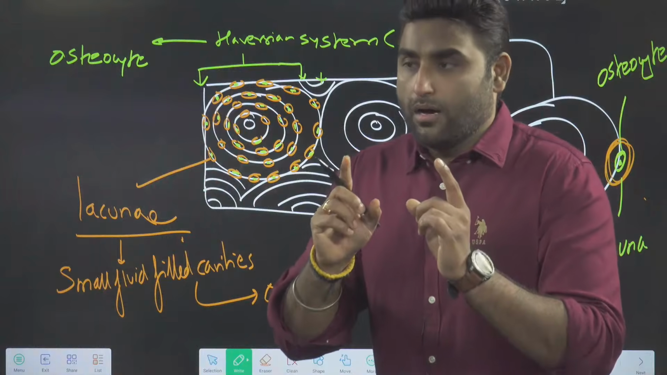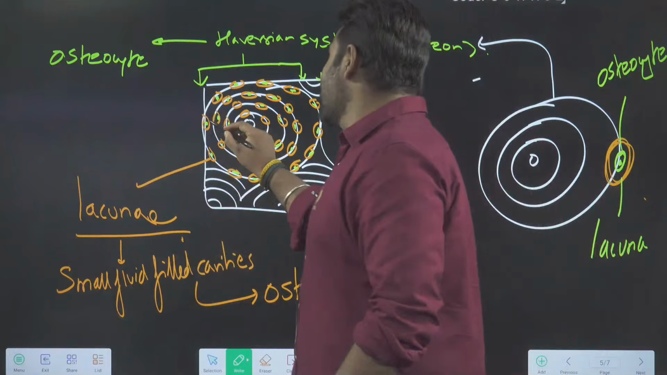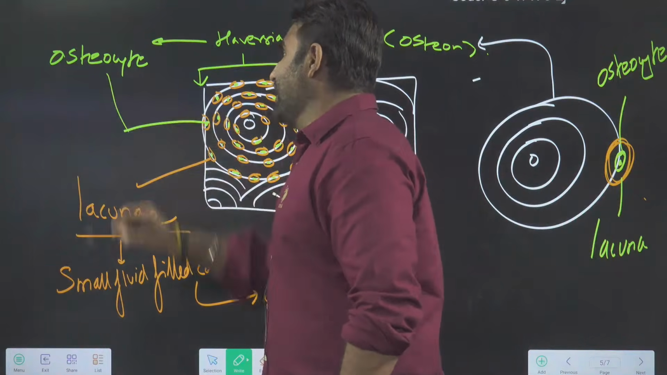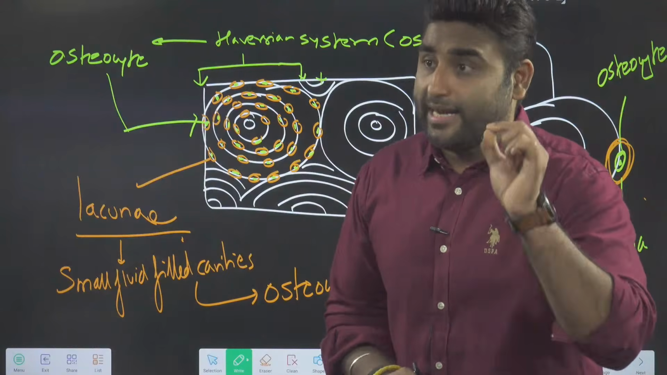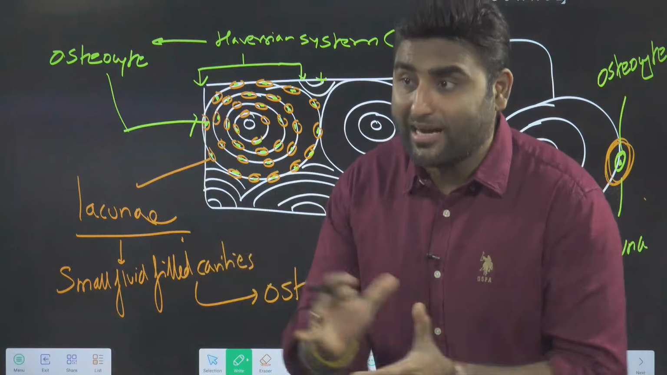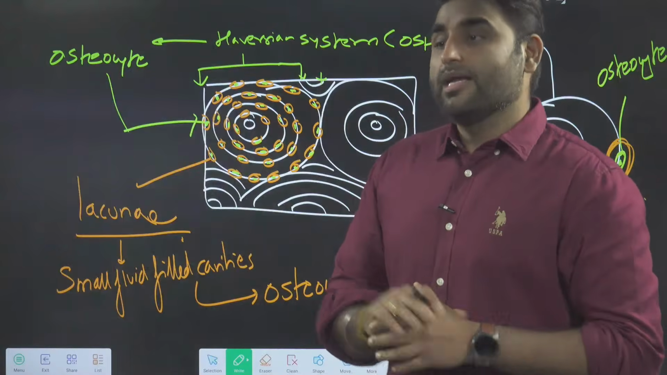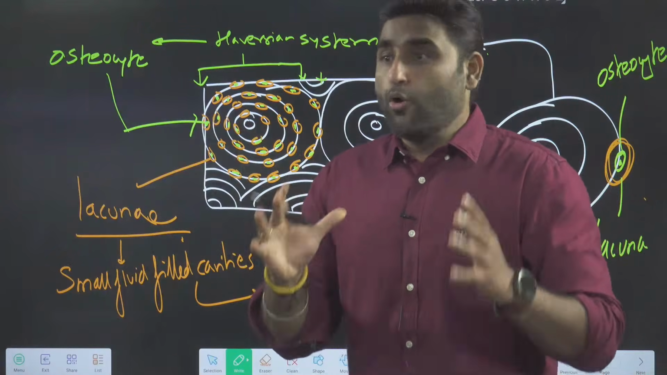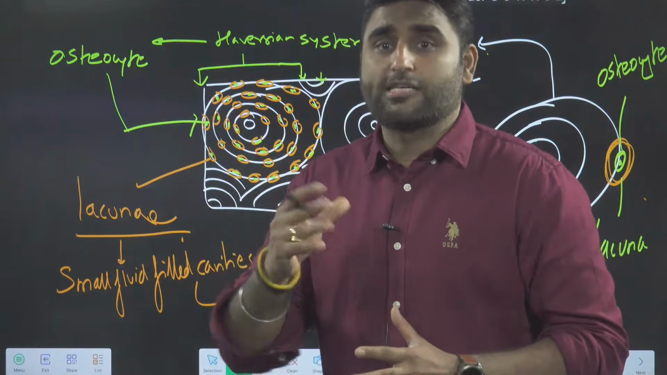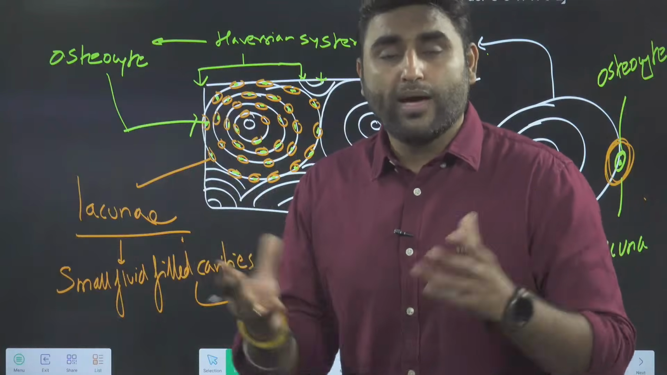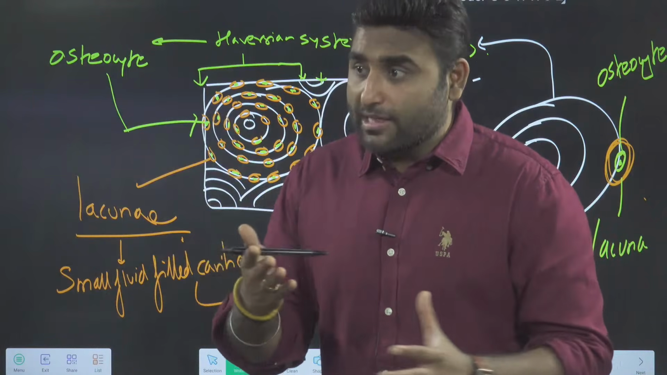Now, why are the osteocytes present in lacunae? Osteocytes are present in lacunae so they don't get crushed in the hard matrix. That's why they are present. Now another problem. Bone is very, very hard, and bone requires blood supply, vessels, nerves. Where will they come from? Bone is very hard and dense. Where will the blood vessels come from?